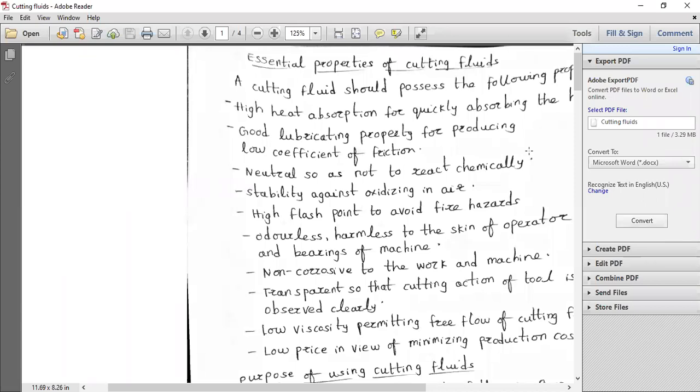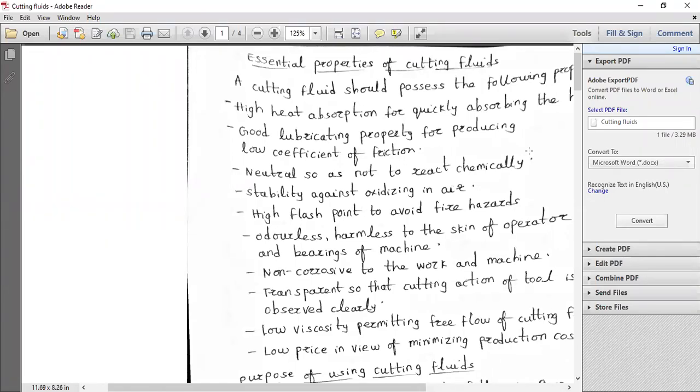The specifications for cutting oils are given by the Indian Standard, just for the knowledge sake I am telling. As per the Indian Standard 1115, they framed it long back in 1973, but they might have revised it. So what are the oils and compounds we have to suggest for use with different metals and machining operations?